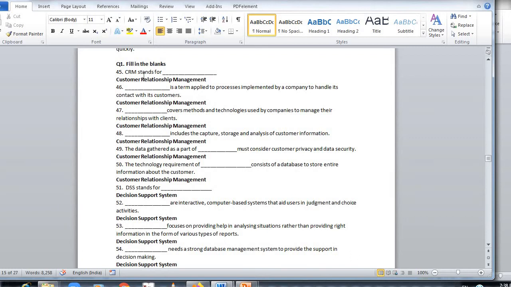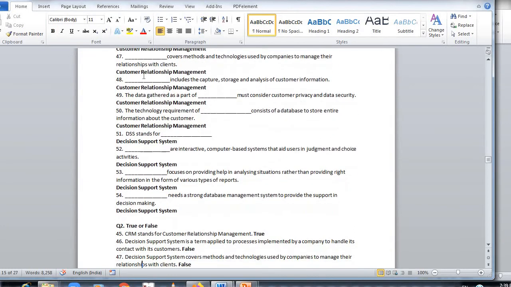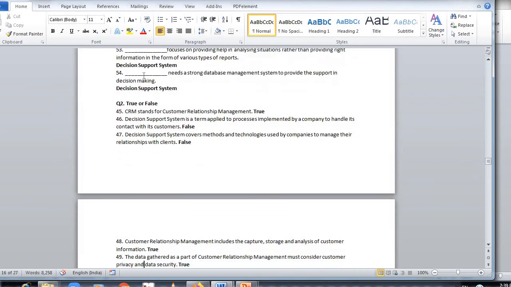Dash are interactive computer-based systems that aid the user in judgment and choose activity. Decision Support System. Dash focuses on providing help in analyzing situations rather than providing right information in the form of various types of reports. Decision Support System. Dash needs a strong database management system to provide the support in decision making. Decision Support System. Based on the fill in the blanks, true or false is there.